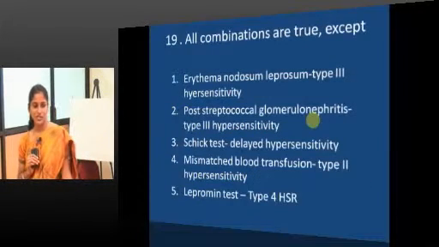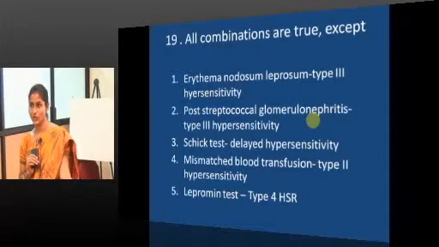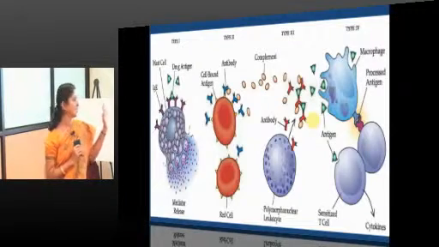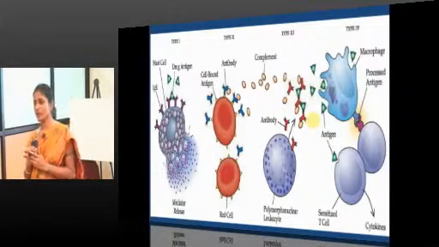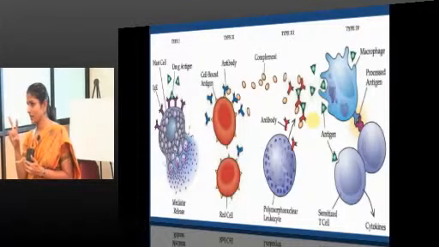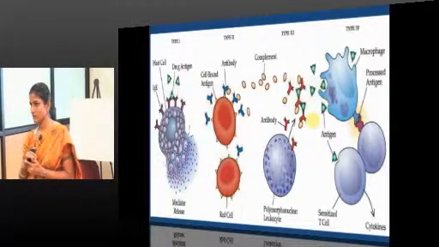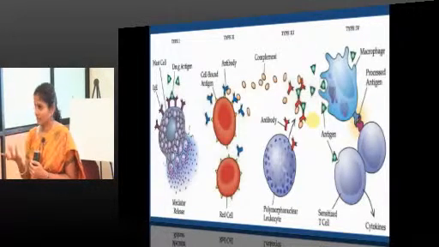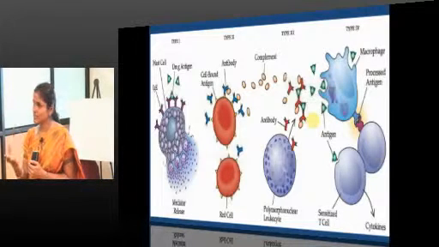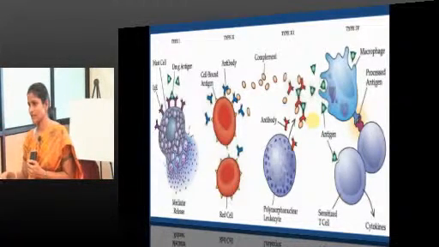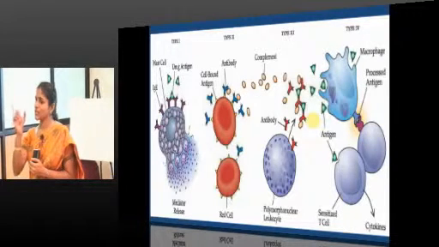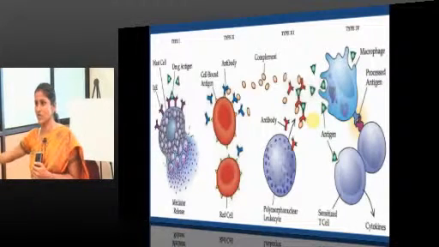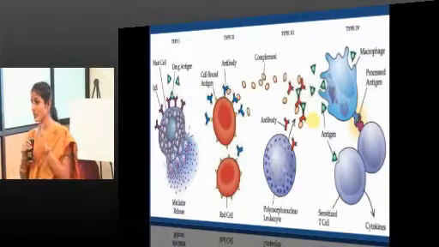Yes, all combinations are true except, I know at this stage it may be difficult for you, then come to the explanation. See, we are clear about type 1 hypersensitivity. Now coming to type 2 and type 3, both are actually antibody mediated. What is the difference? The location of the antigen. When the antibody attacks antigen on the surface of a cell, that will result in type 2. When the antigen antibody complex forms in the circulation, and gets deposited elsewhere, that will result in type 3. So, be very clear about it.